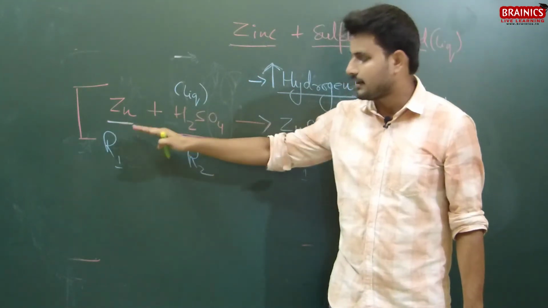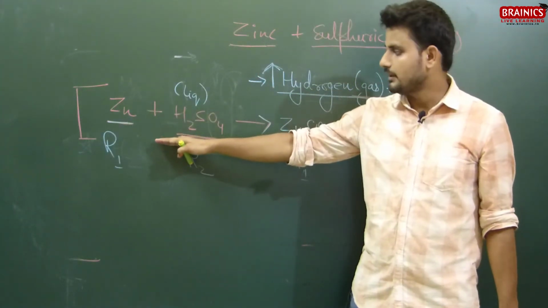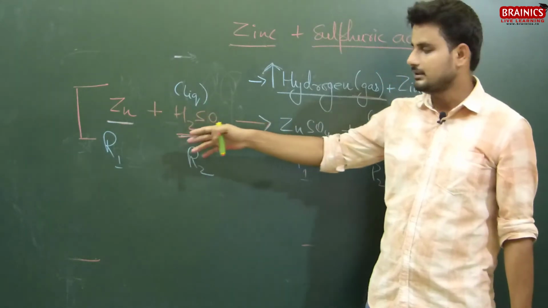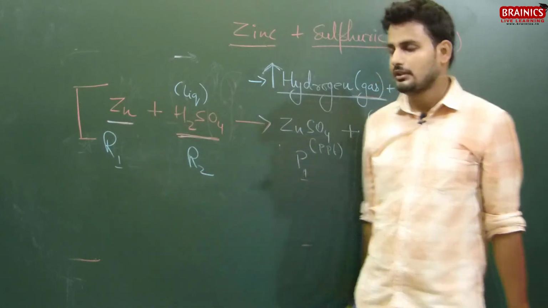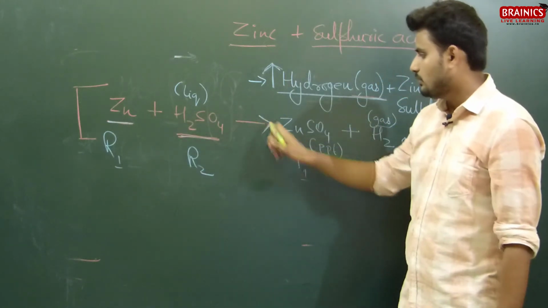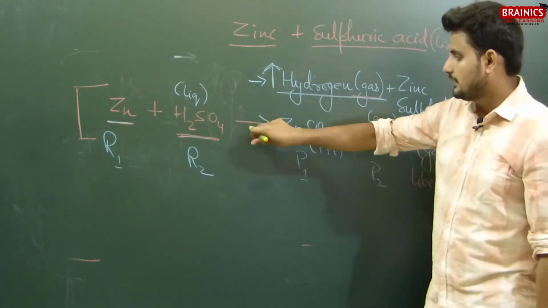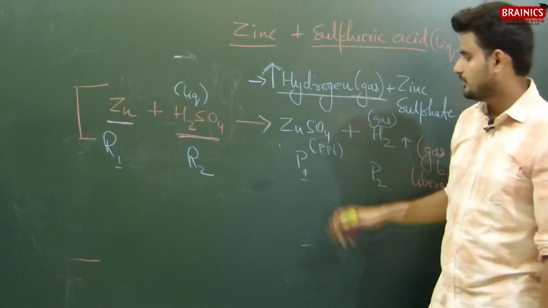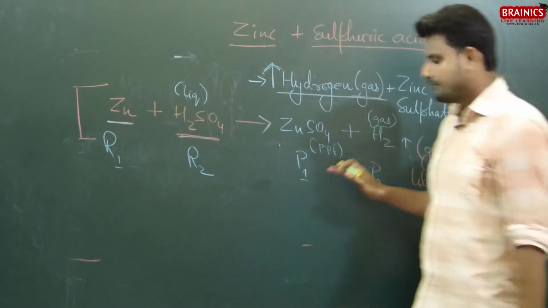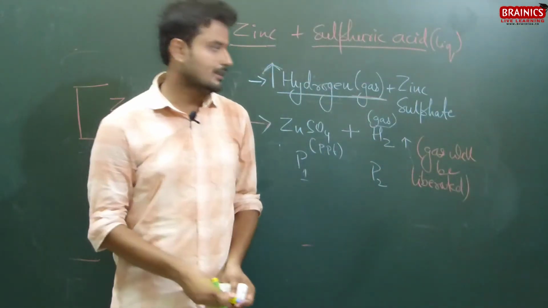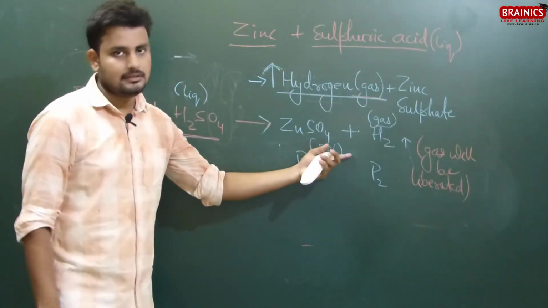A chemical equation is written like this. The reactants are written on the left hand side. If there are 2, 3, or many more reactants, they are written with a plus sign between them. There is an arrow which determines the direction of the reaction, and the products are written on the right hand side. If we have 2 or 3 products, the plus sign is used.